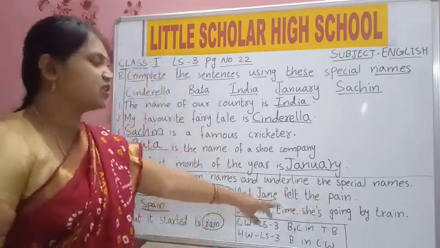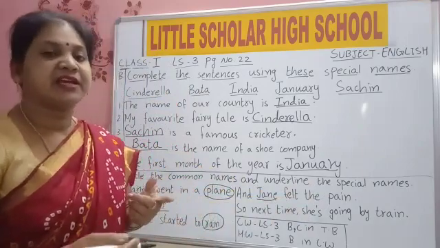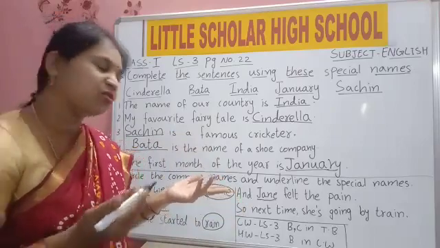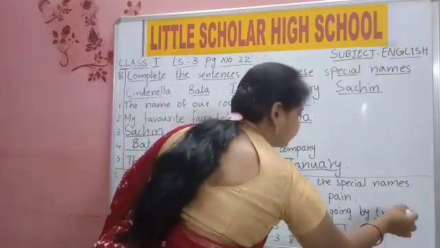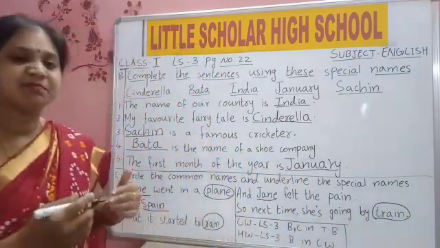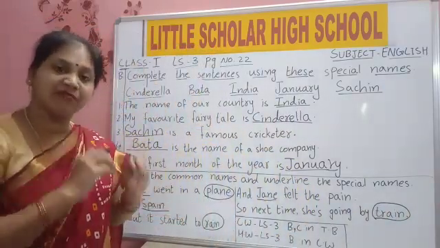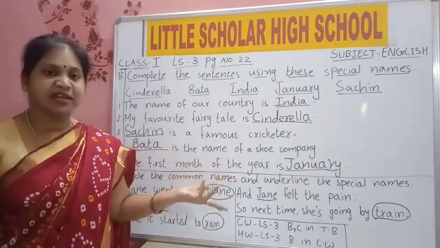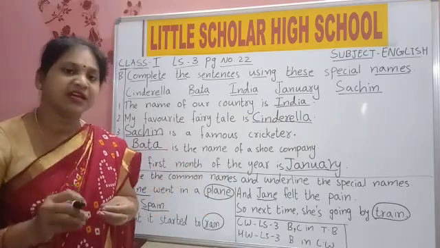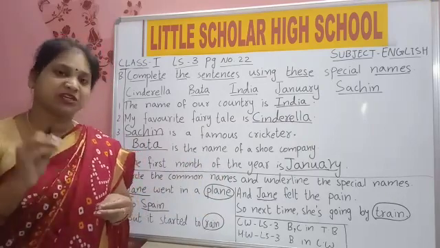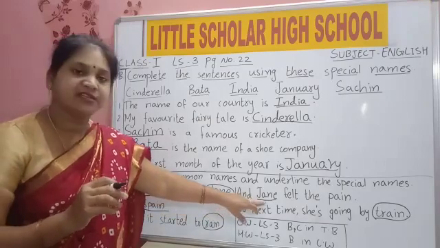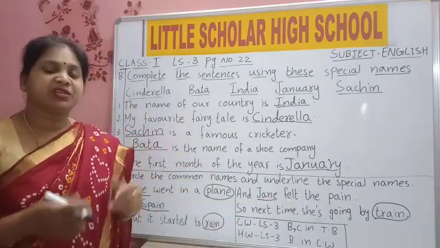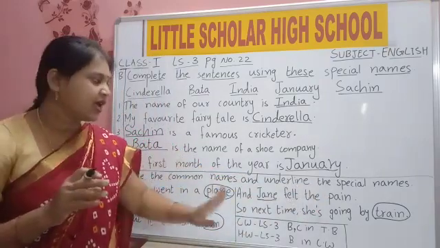So next time she is going by train. What is train? Train is the name of a vehicle. All the trains are known as train. Common. So common name. But if we say Shatabdi train, then it is a special name because we gave a name to the train. If no name is given to the train, all the trains are just trains. So common. If we give a name to the train like Shatabdi Express, then it is a special name. Is it clear? And Jane. Jane is what? Special name. Felt the pain. Yes, pain means she was not at all happy going in the aeroplane.